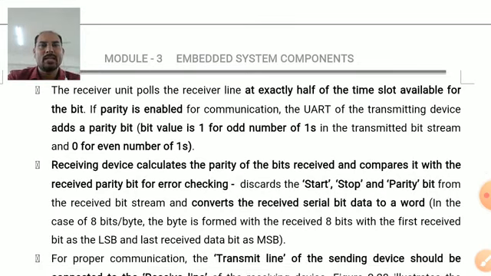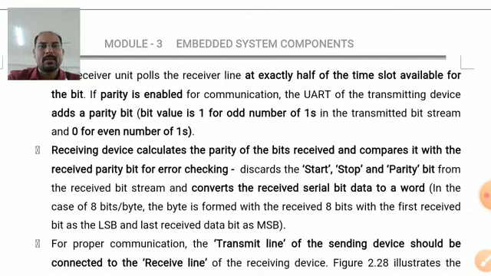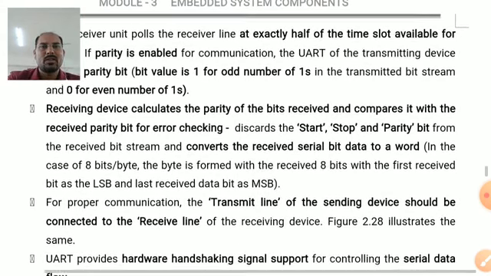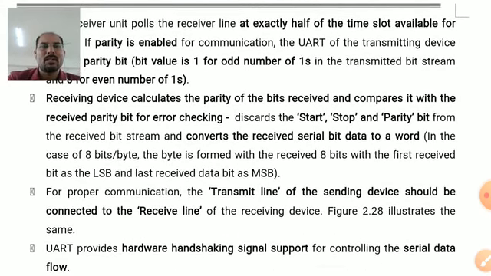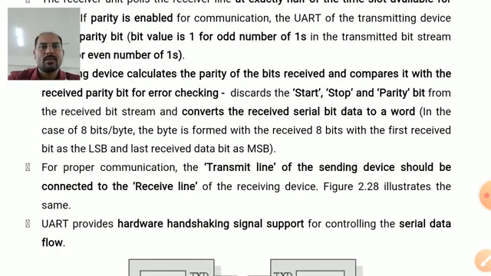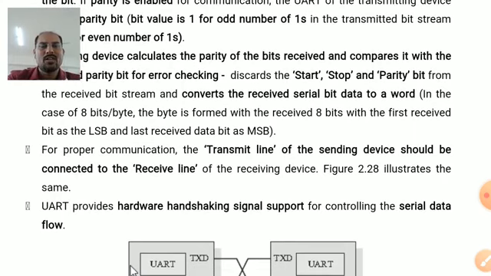If parity is enabled, a parity bit is added in the transmission: value 1 for an odd number of ones and value 0 for an even number of ones. The receiver device, after receiving the data, calculates the parity of the bits received and compares it with the received parity bit for error checking. After that, it will discard the start bit, the stop bit, and the parity bit also. After receiving the data serially, it will convert it back into a byte or word.